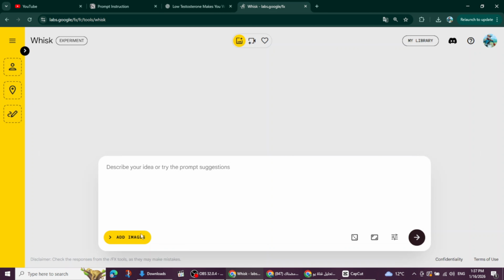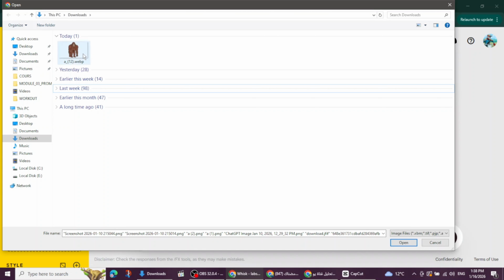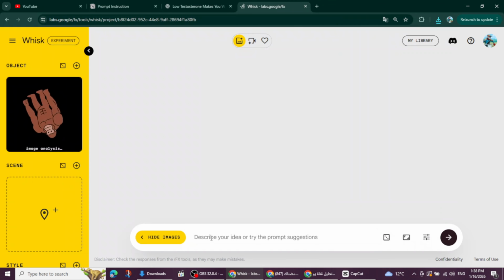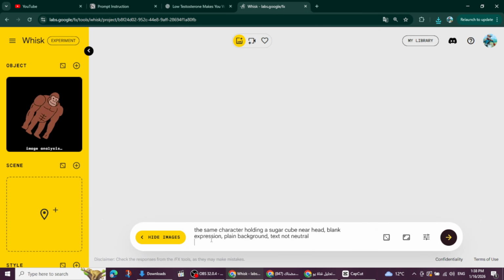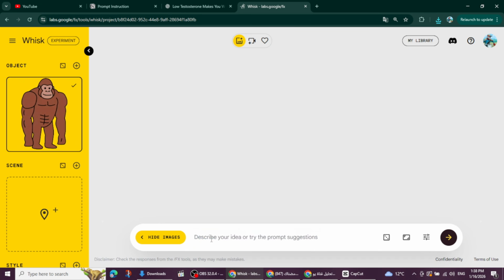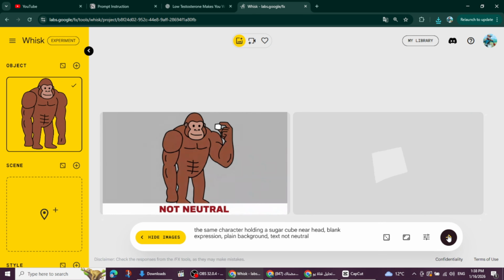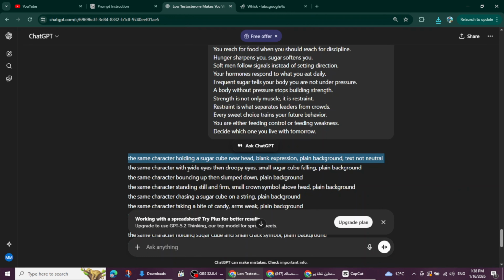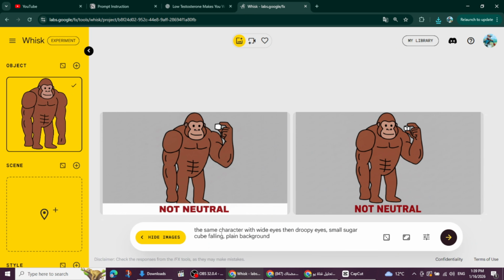Copy the first image prompt, open Whisk, and before generating anything, upload the reference image of your monkey character from the Notion file, so Whisk understands exactly which character to keep consistent. Once the reference image is uploaded, paste the image prompt, generate the image, then move to the next prompt and repeat the exact same process.